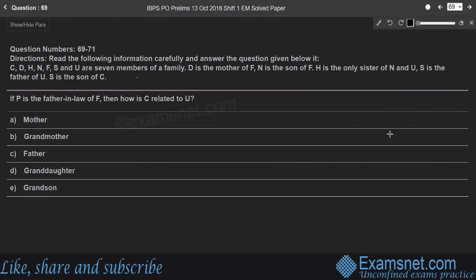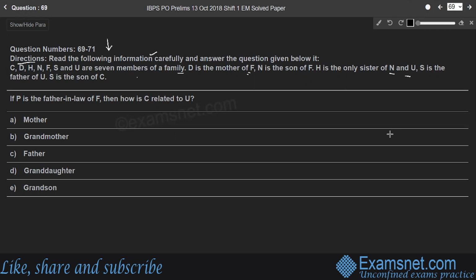Students, here questions from 69 to 71 are based on the below information. Here the direction is, read the following information carefully and answer the question given below it. C, D, H, N, F, S, and U are 7 members of a family. Here D is the mother of F, N is the son of F, and H is the only sister of N and U. S is the father of U, S is the son of C. Then if P is the father-in-law of F, then how is C related to U?